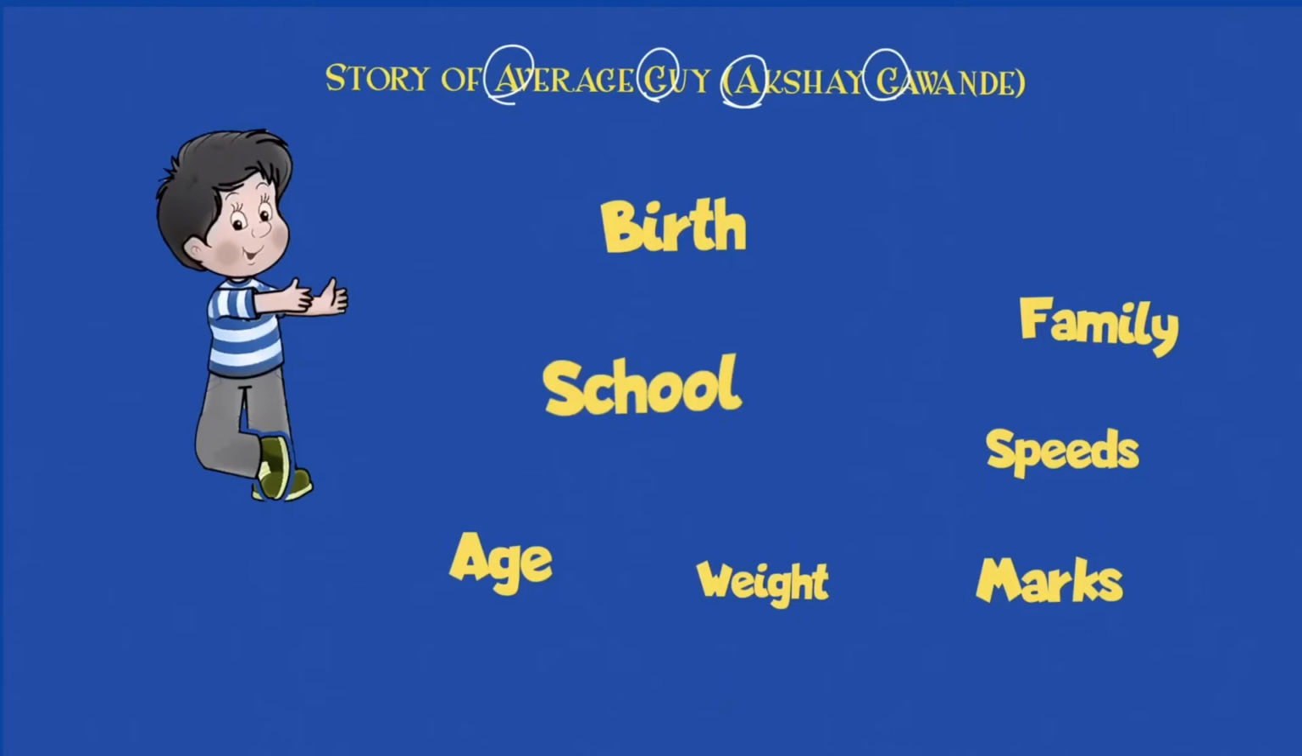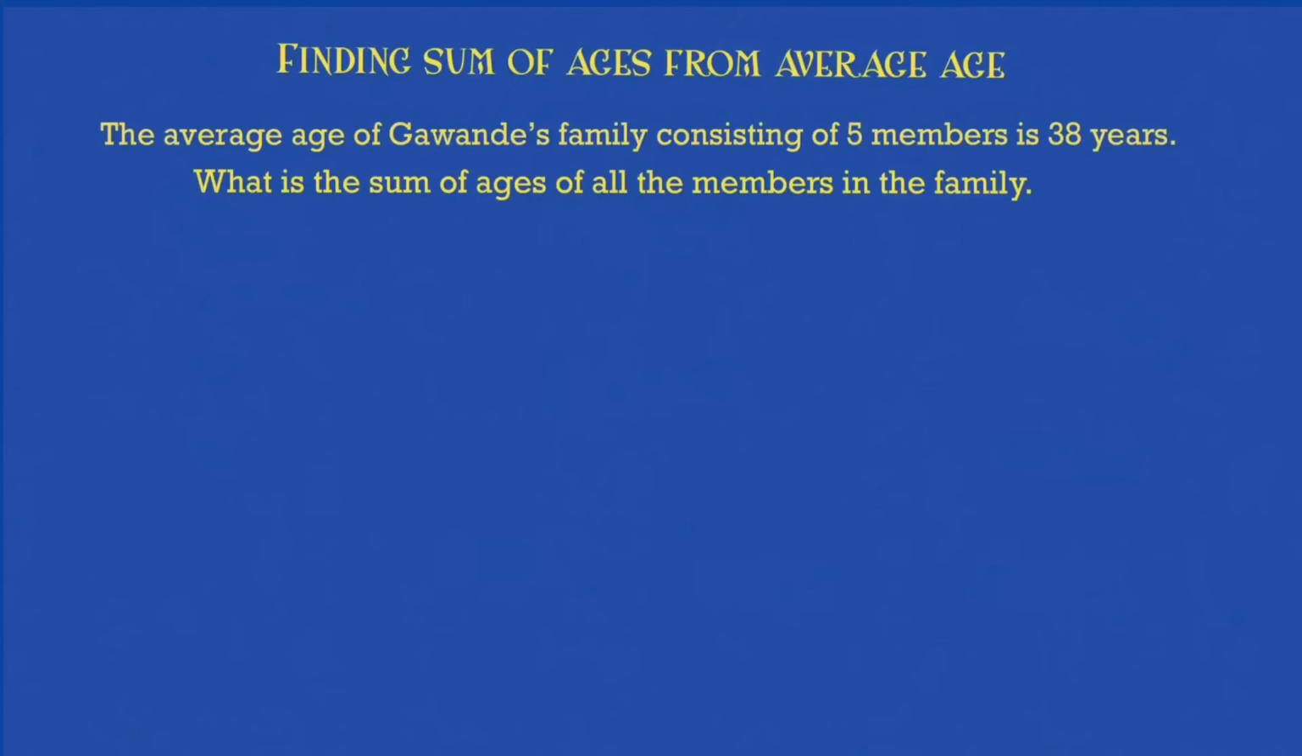Okay, so let's start with the first story of AG, which is finding the sum of ages from the average age. What is being given here? The average age of the Gawande family, AG's family, consisting of 5 members, is 38 years. So there are 5 members in AG's family. Let's say the members are A, B, C, D, E. The average age is 38 years.